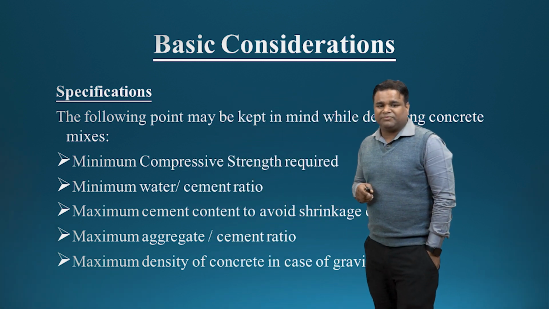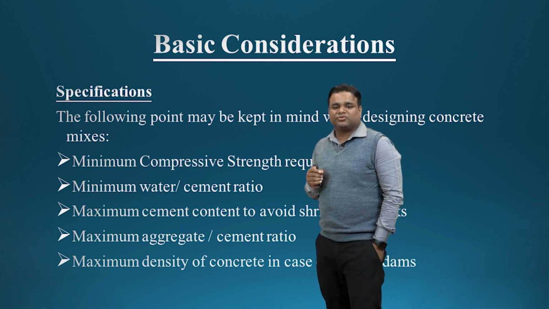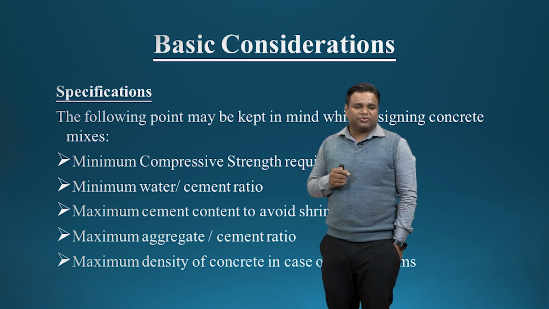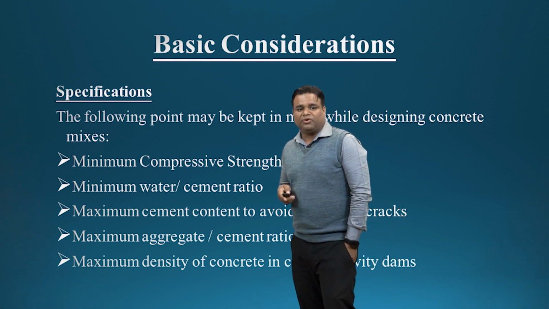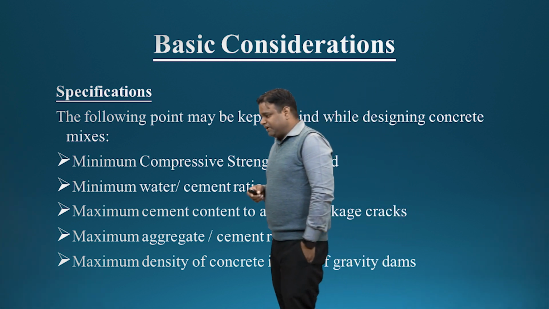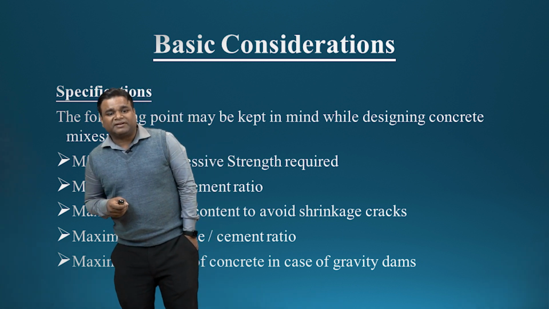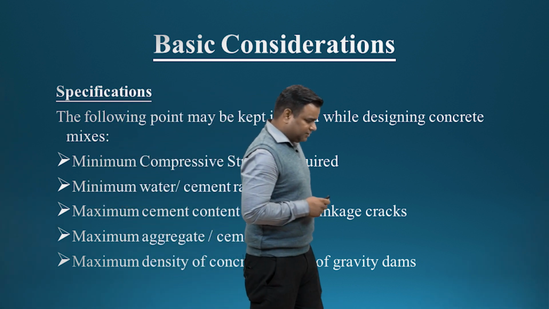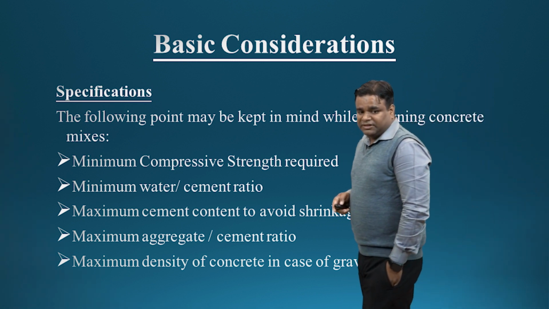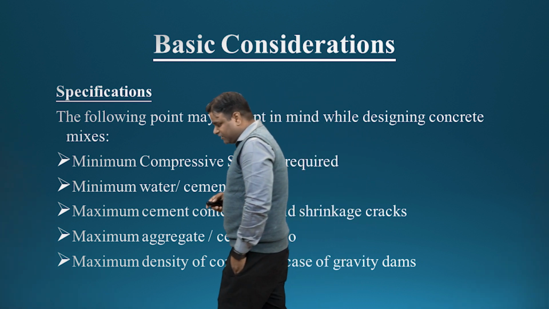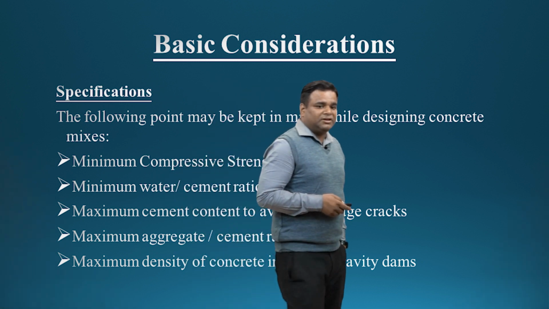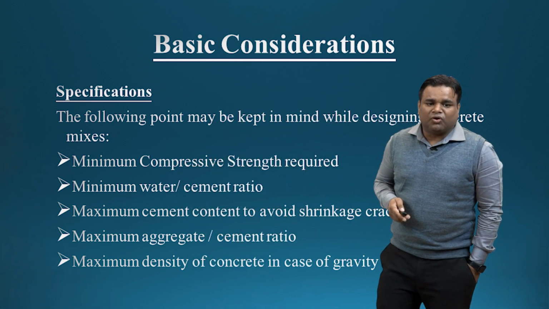The next point is the minimum water cement ratio, which is also very important. We have to see in which condition what water cement ratio is required, and make the concrete with that water cement ratio. Then the maximum cement content is also very important. As per IS 456, we have to see the maximum cement content. Then the maximum aggregate cement ratio. Then the maximum density of concrete in the case of gravity dams is very important. These are some points we have to keep in mind while designing the concrete mix.